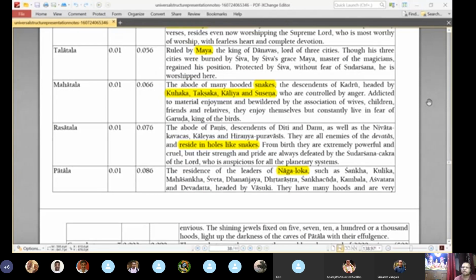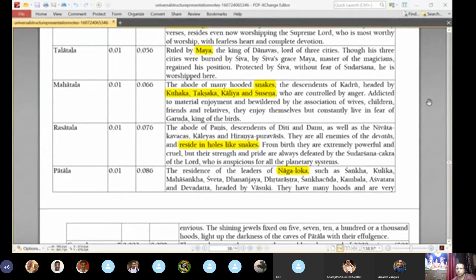So actually, it is mentioned that in some of these other planetary systems, there are different classifications of living entities. Many places there are four classifications. So I think some more details are available in Srimad Bhagavatam. In this particular case, the four are given actually, right? So there are four classifications: Nivata Kavachas, Kalayas, and here, Hiranya Purvasis. So three are there, but some places it is four.